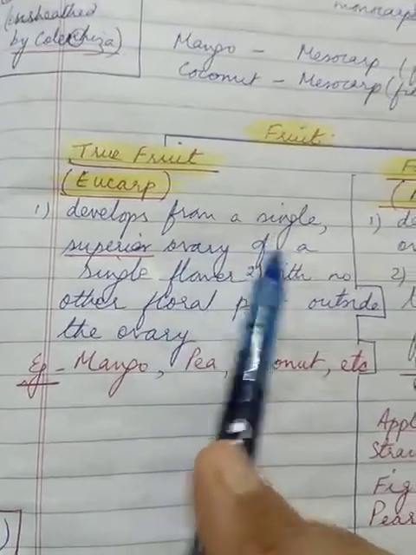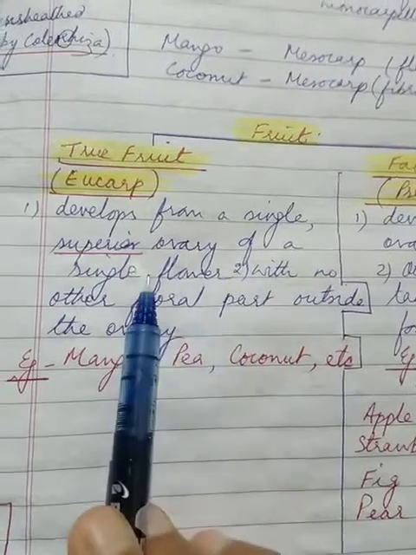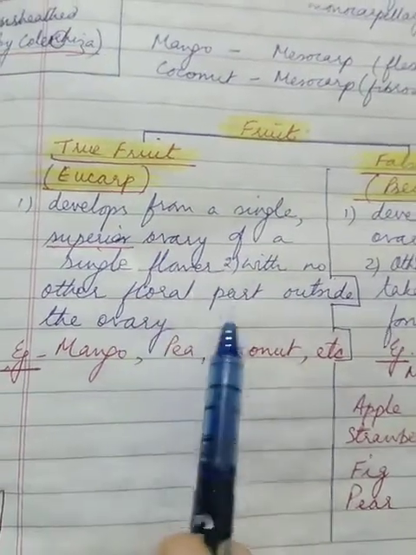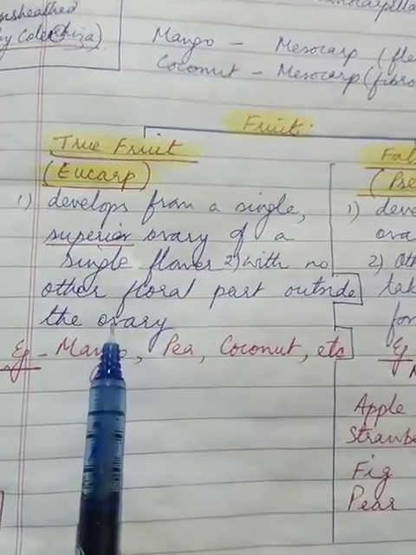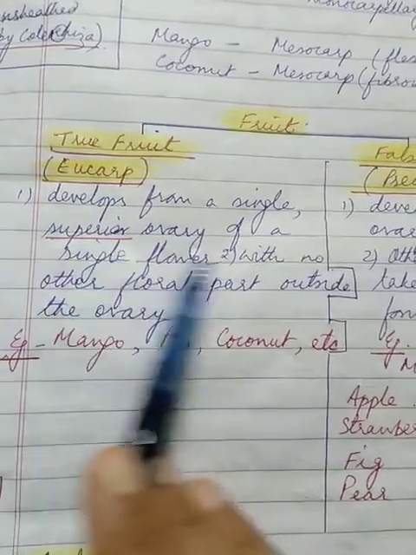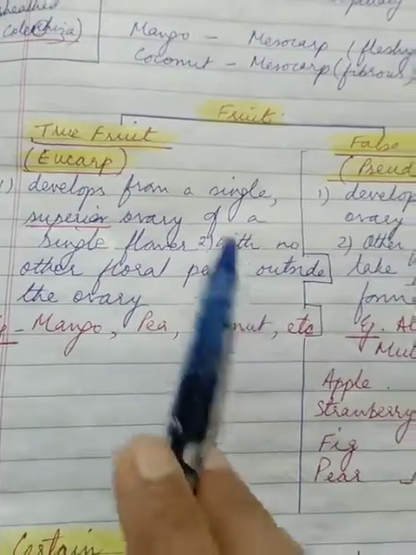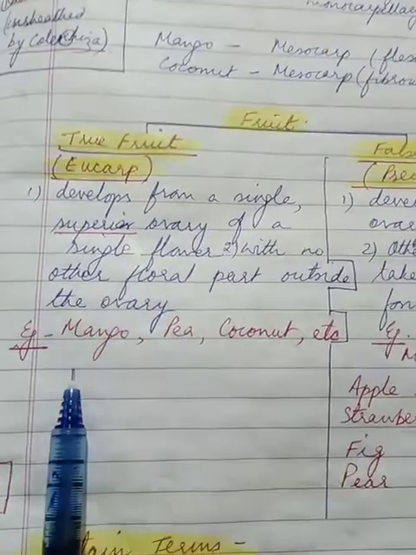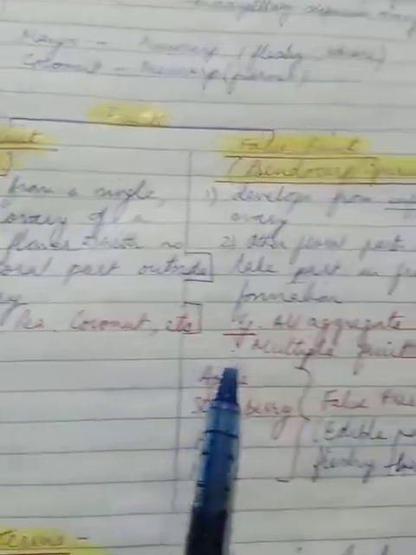So the fruit here develops from a superior ovary of a single flower with no other floral parts outside the ovary. That is, the true fruit is the one that is developing only from the ovary and with no other floral parts. And which type of ovary? Superior. Example, mango, pea, coconut, etc.